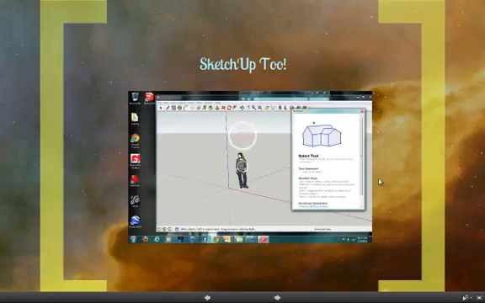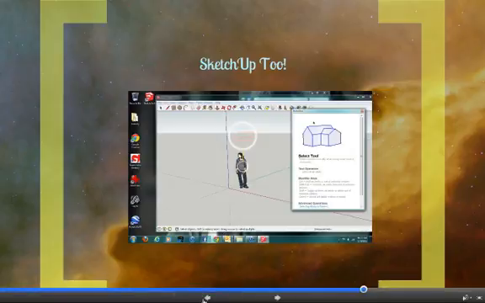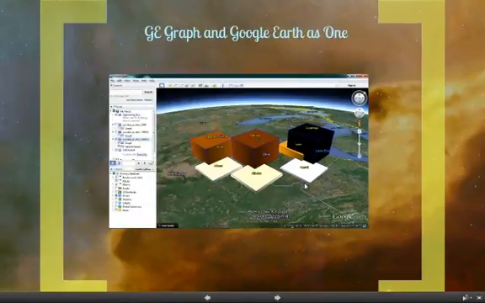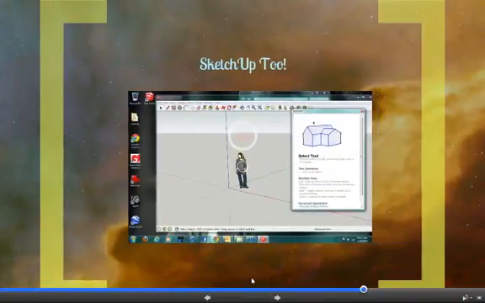SketchUp also helps as well. SketchUp is a program that offers the ability to create symbols and things relatable to people like you and me to put into your Google Earth graph. And say you wanted to put a building or an object or a symbol, you would be allowed to do that in SketchUp to make it more relatable and understandable in Google Earth.